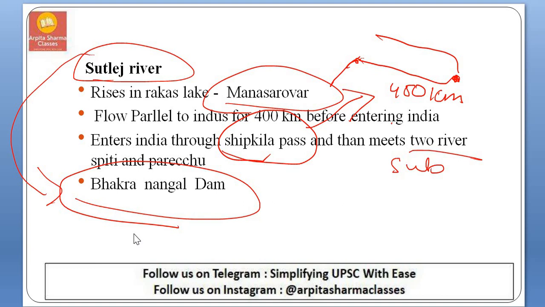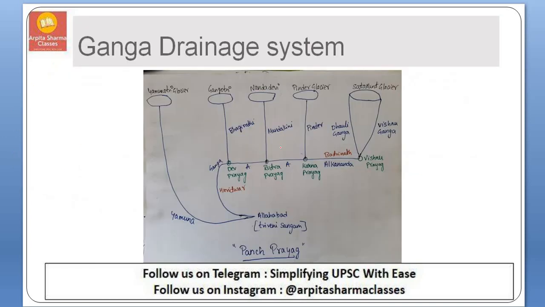So now we will move to the Ganga drainage basin. First let us learn how this Ganga River originates. In Satopanth glacier, two rivers originate: Dhauli Ganga and Vishnu Ganga. These two rivers meet in Vishnu Prayag and form Alaknanda River. This Alaknanda River later moves through Badrinath and in Karna Prayag it is met by Pindar River. This Pindar River originates from Pindari glacier.